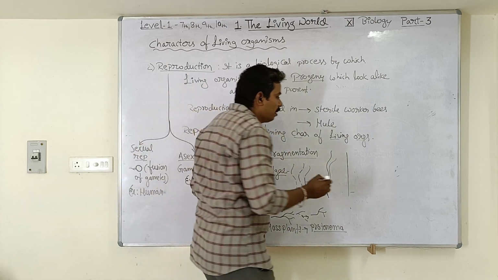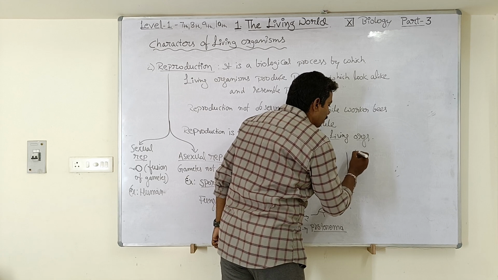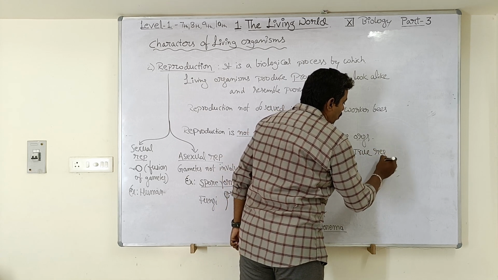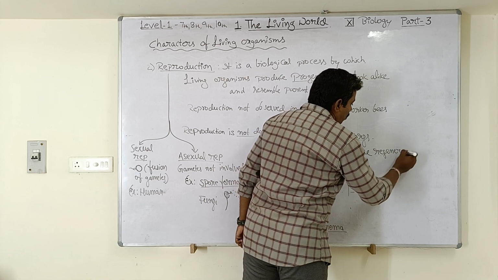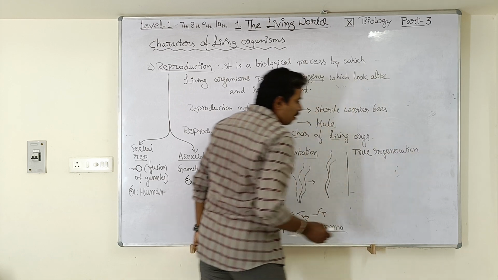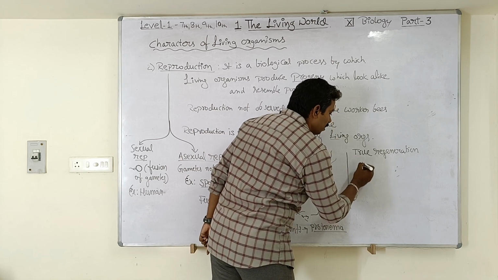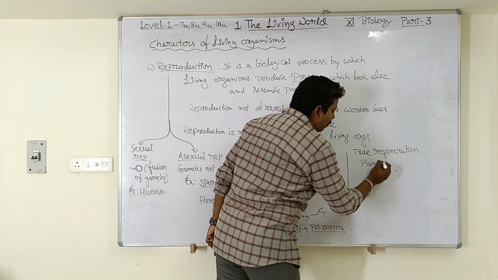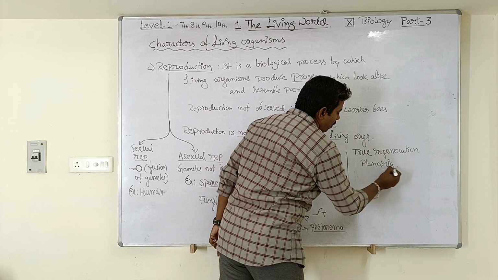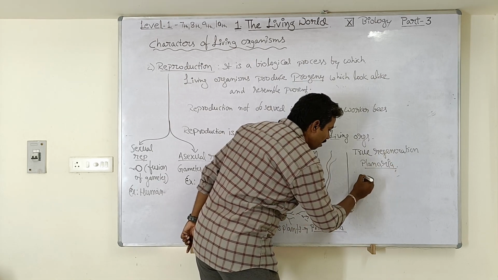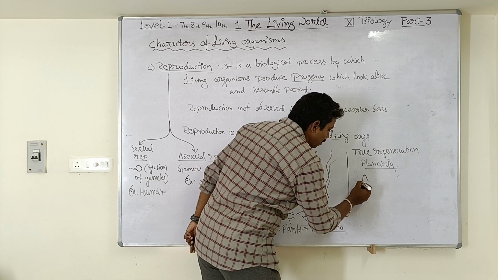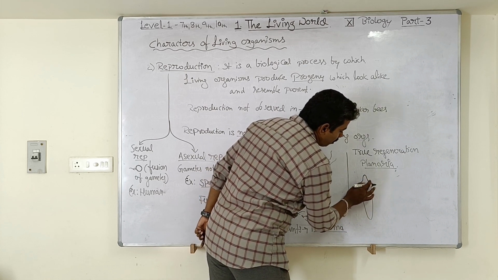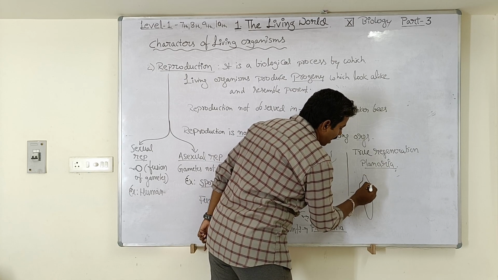Next, a very important method of asexual reproduction, that is true regeneration. This method of asexual reproduction is seen in an organism called planaria. Look here students, the planaria organism is like this. This organism belongs to Platyhelminthes. What happens?